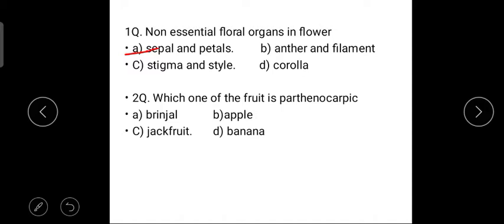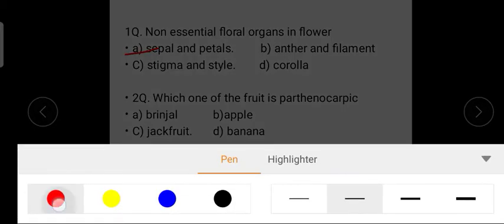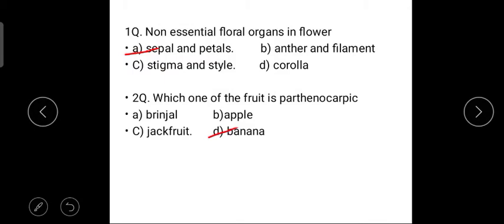So coming for the second question, which one of the fruit is parthenocarpic? Option A, brinjal. Option B, apple. Option C, jackfruit. Option D, banana. So parthenocarpic means fruit formation without fertilization, that means fertilization is absent. Such type of fruit is called as parthenocarpic fruit. So our answer is banana.